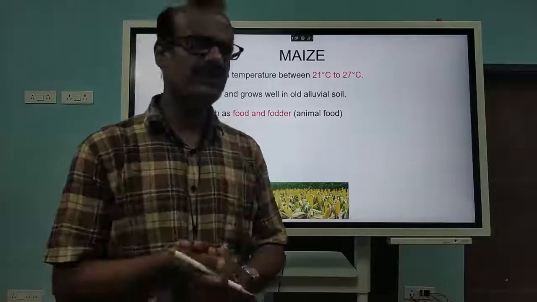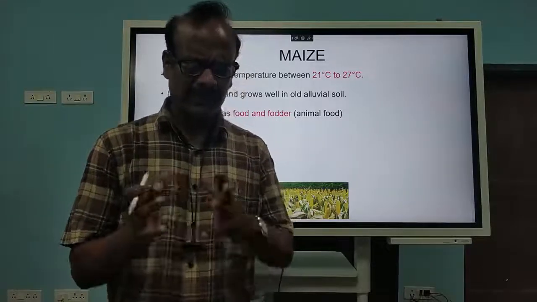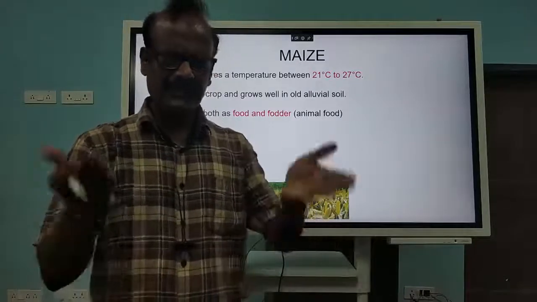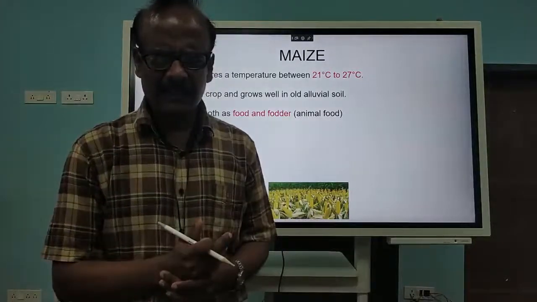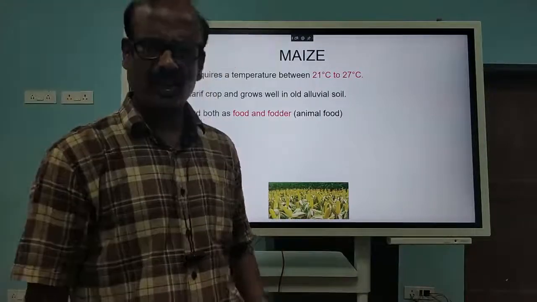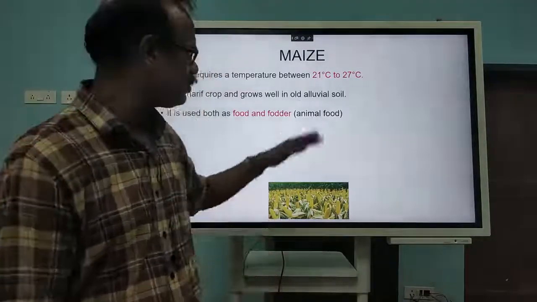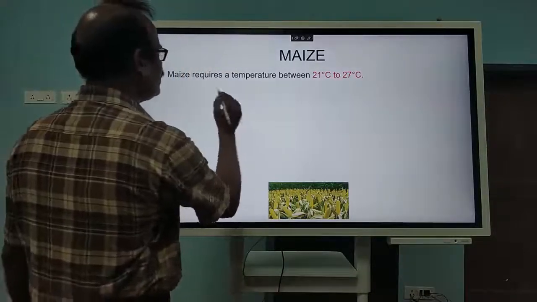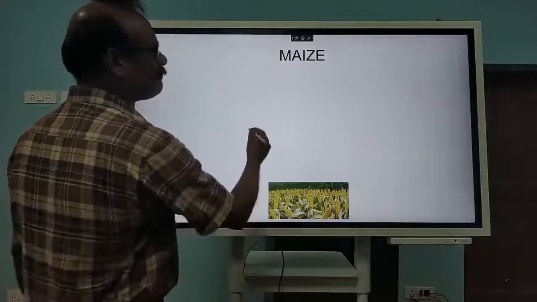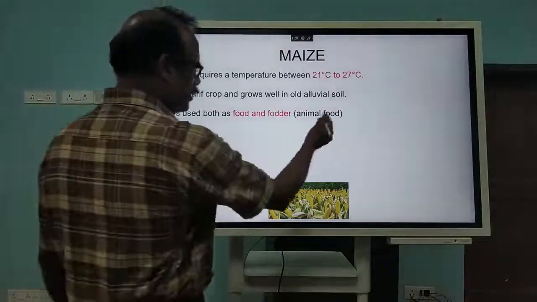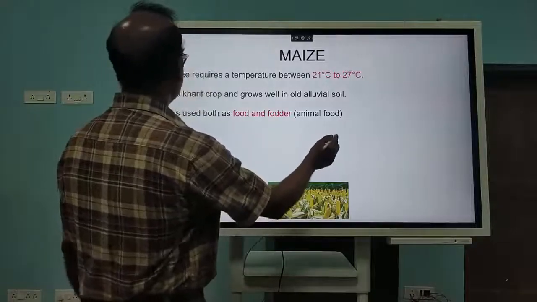In America, the USA and others, they give this maize to their cattle. In cattle farms, it is given as food to the farm animals. So they are converting the grain into flesh or meat, as we say. That way it is important, and it is also used as a food crop, no doubt in that. Then it is also a fodder crop, so that is another importance.